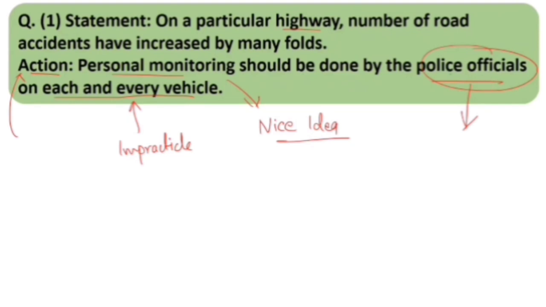So such solutions should be avoided. This is a very wrong action that should not be taken. Okay, so this is an example where we see that we should always choose a practical action which does not give birth to other problems. Okay, we'll see more and more examples and try to unfold what all things we should do and what type of actions we should choose.